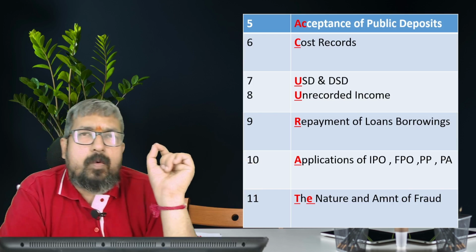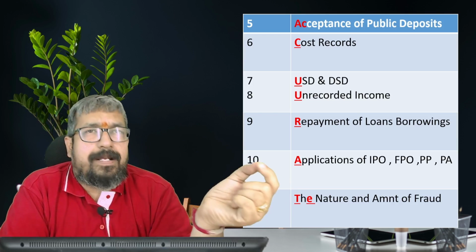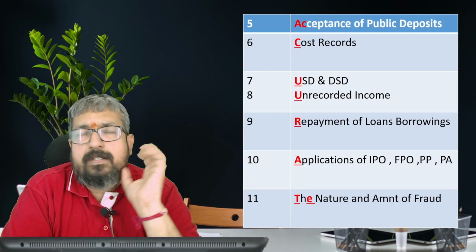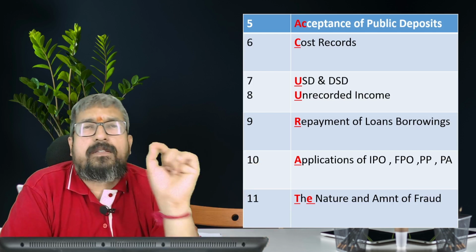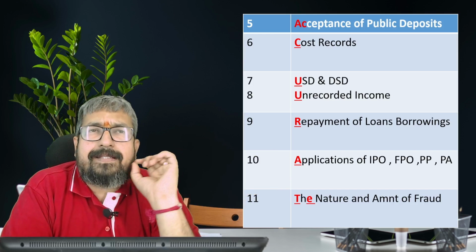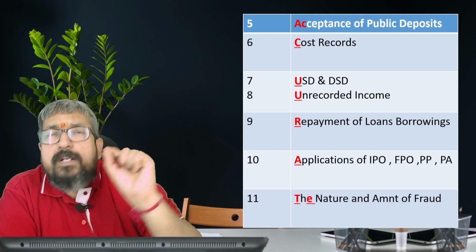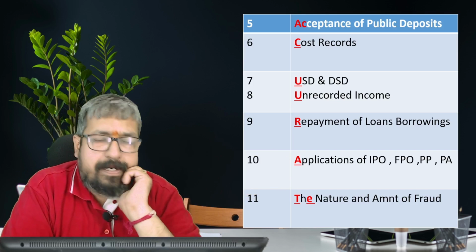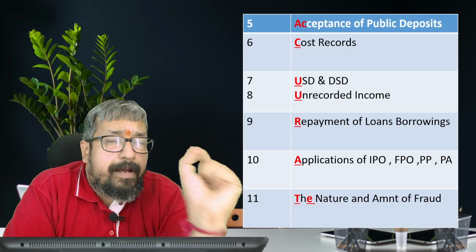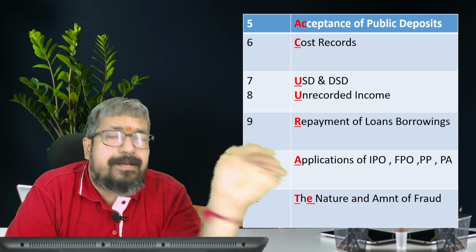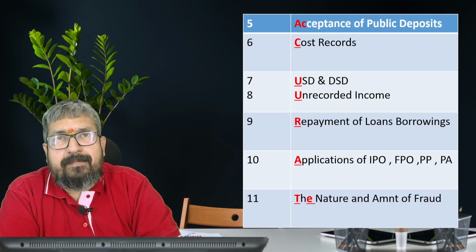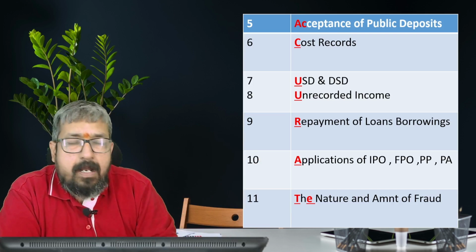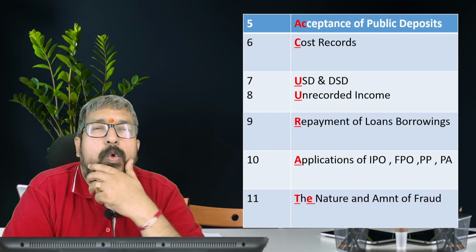USD is all about undisputed statutory dues and disputed statutory dues under income tax, sales tax, service tax, GST, excise, PF, ESI. So disputed statutory dues, undisputed statutory dues. And then any unrecorded income or unrecorded transaction under the Income Tax Act, even that is also captured. So ACCURATE, R is repayment of loans and borrowing.